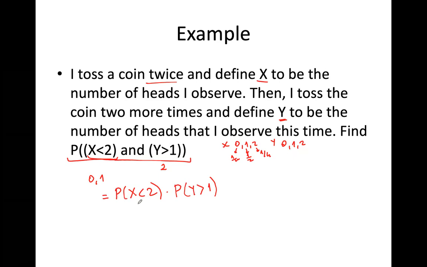So what are the possible outcomes here? Obtaining 0 heads, 1 over 4. Obtaining 1 head, 1 over 2. Obtaining 2 heads, 1 over 4. Then I will multiply these. This will be 3 over 4 times 1 over 4, which is equal to 3 over 16. So this is all for this video. I would like you to think about PMF and random variables in this part of the course.